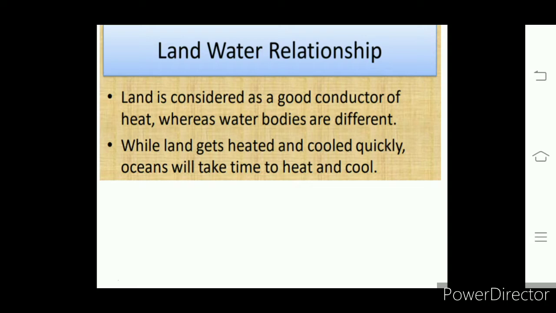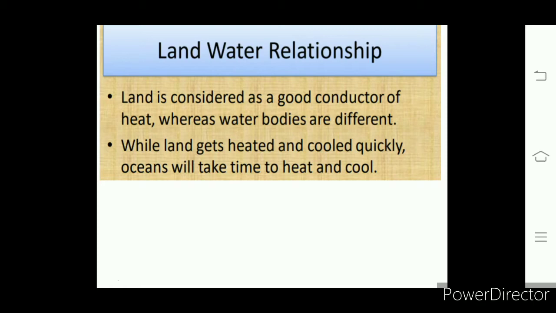Whereas water bodies are heated up very slowly. So land gets heated very fast and becomes cool very quickly compared to the oceans. Oceans in the sense of water bodies. They take a long time to heat up and also to cool down.